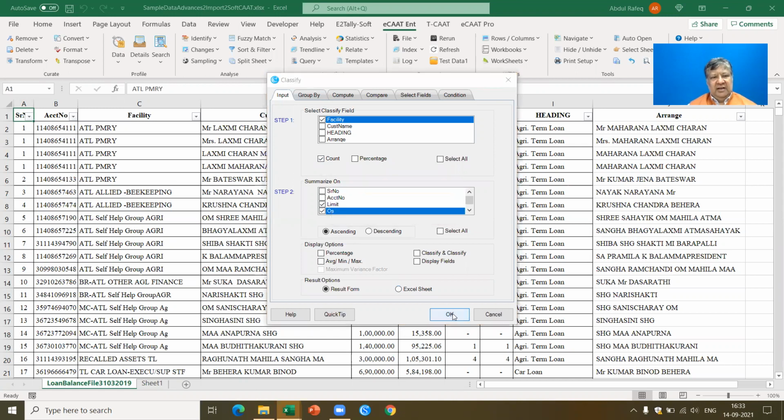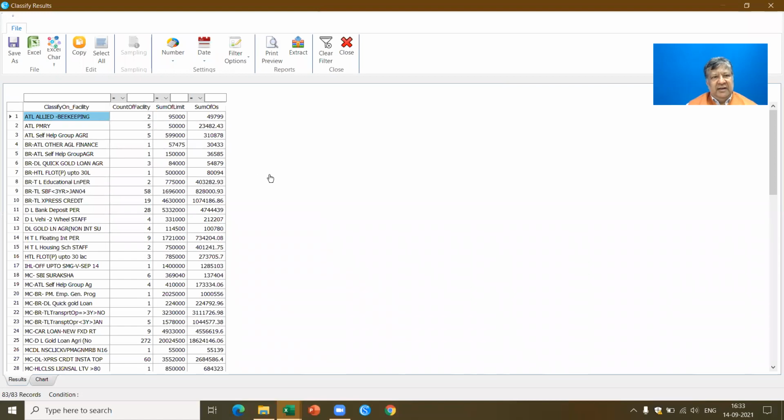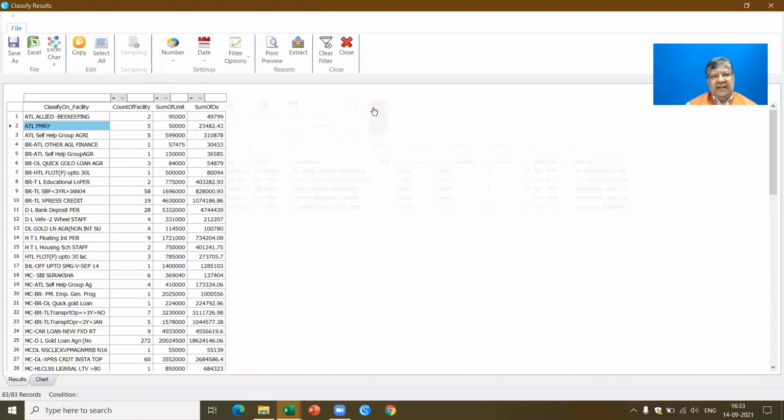I click OK. Now all these 3,000 plus loans, I'm going to get the complete analysis in a few seconds. This is like a pivot table dynamically done with a little more features, because it already has the count and the sum. Now if you see here, based on these details, I can double click and get the details of this.